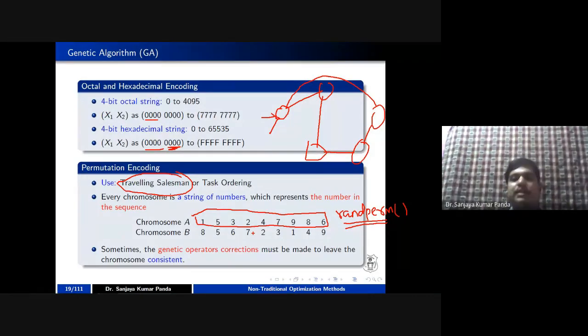For example, I am not using any function. I am generating the chromosome in which I am getting 2 ones, 2 number of ones. In that case, you have to correct it, because 1 should appear once and 6 should appear once. So you have to do some genetic operator correction in order to make the chromosome a consistent one.